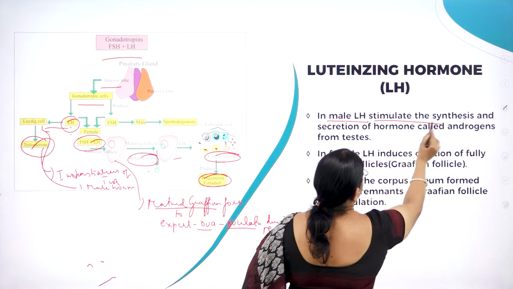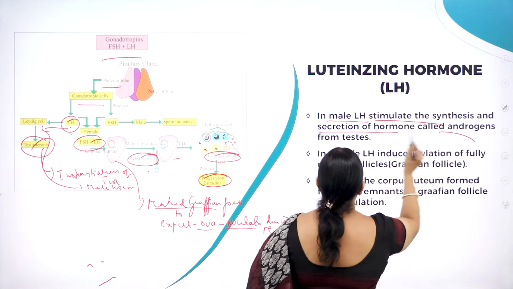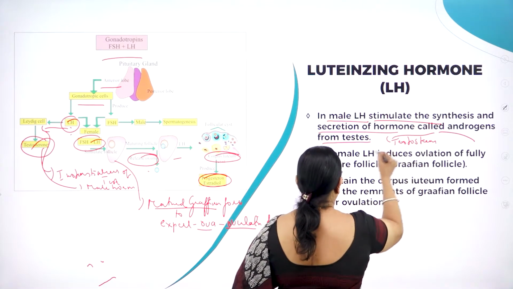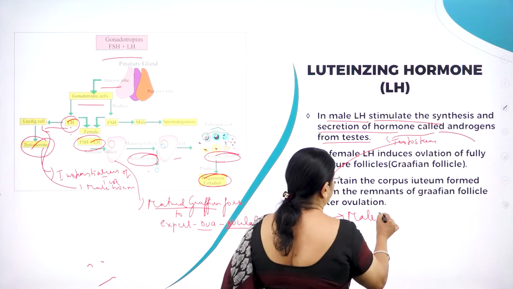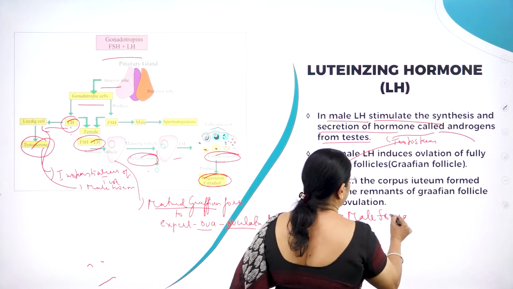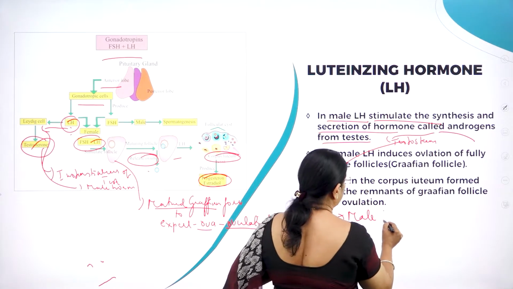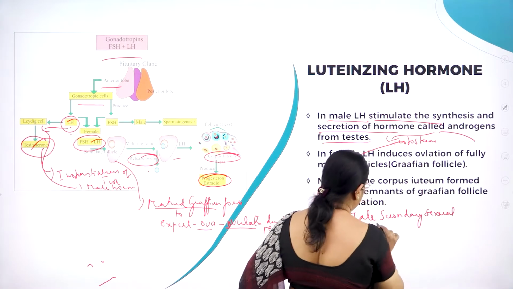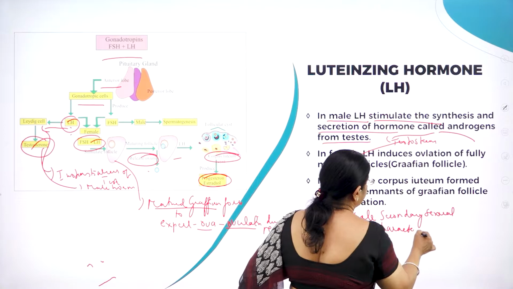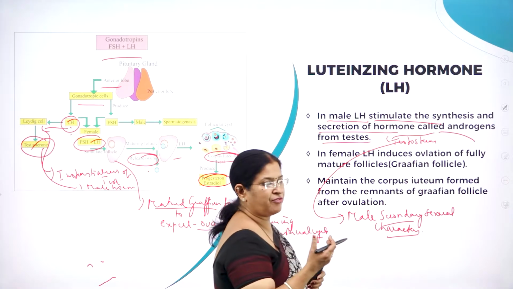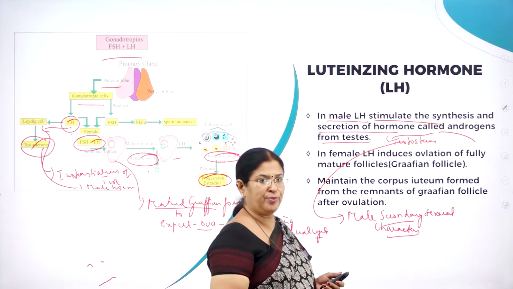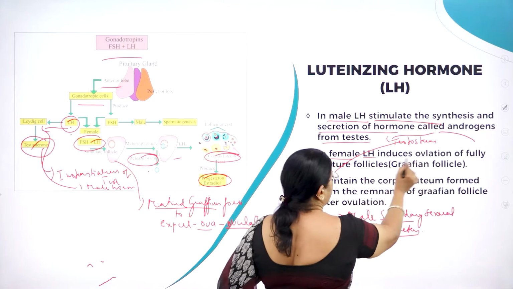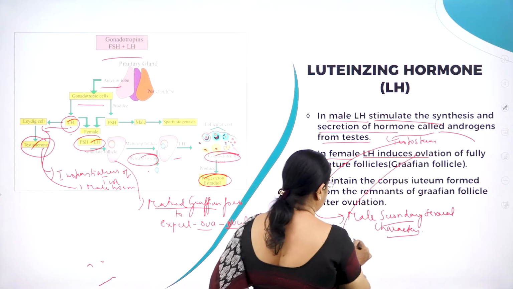In male, LH stimulates the synthesis and secretion of hormone called androgens. Androgens are nothing but testosterone. And testosterone is very much important for regulating male secondary sexual characters, like the process of formation of a beard, mustache, attaining puberty, all that is made possible by testosterone. So in females, as I said, LH induces ovulation. What is ovulation? Expulsion.